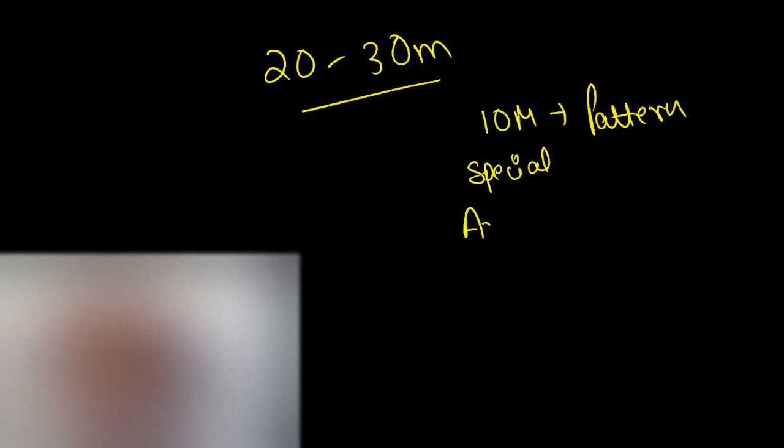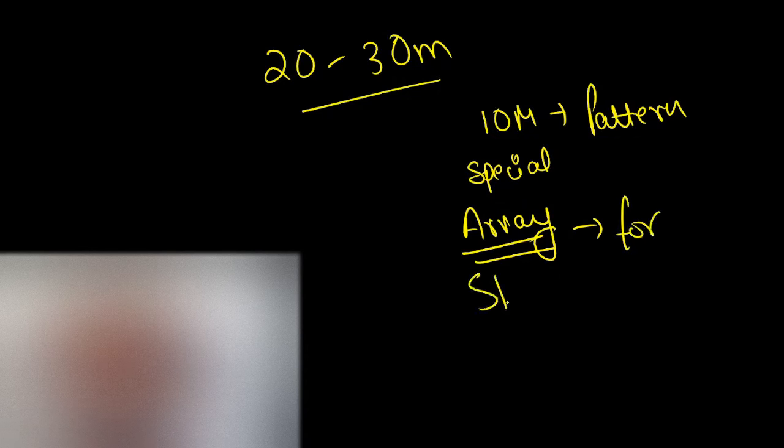Later, array. This is an upcoming topic for the live sessions, and array is an important concept. To learn array you also need for loop. To learn string also you need for loop. So every upcoming topic from now onwards will require for loop. So you cannot skip for loop, thinking I am very bad at loops so I can just skip that. No, you cannot. Why? Because in every upcoming topic you need a for loop.